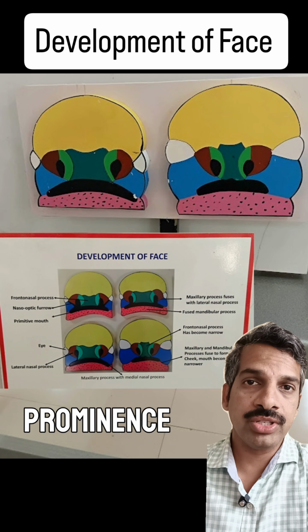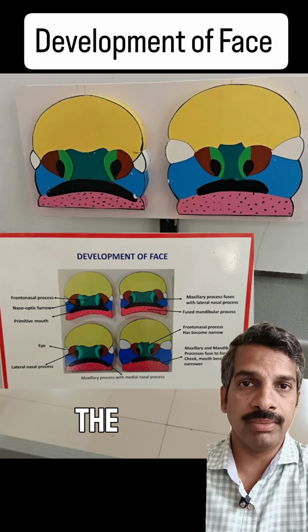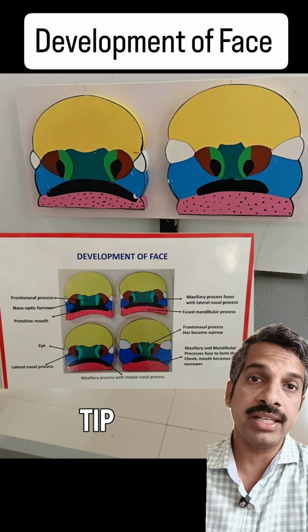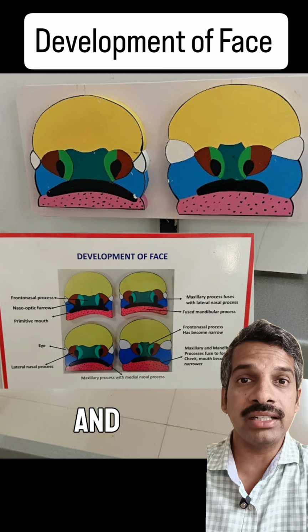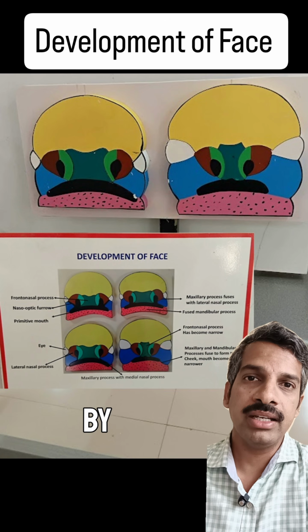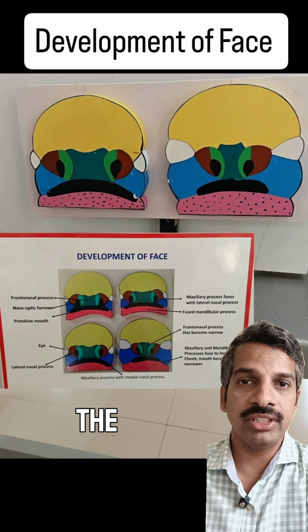The maxillary process will form the maxilla, zygoma, squamous temporal bone, cheeks, and the secondary palate, and the lateral elements of the upper lip. Everything will be supplied by the maxillary division of the trigeminal nerve.